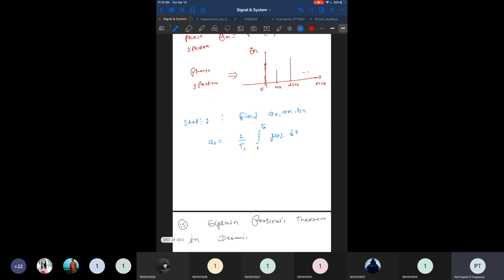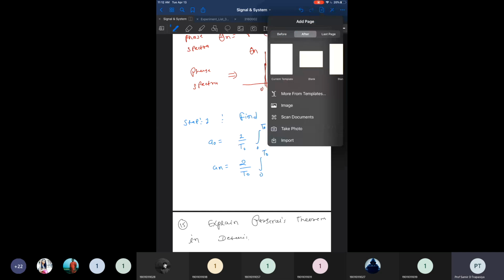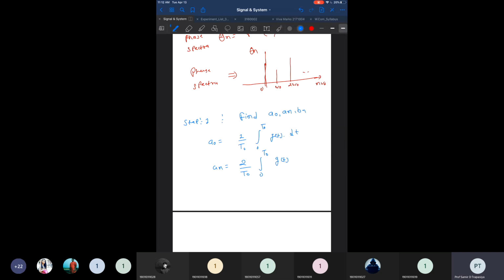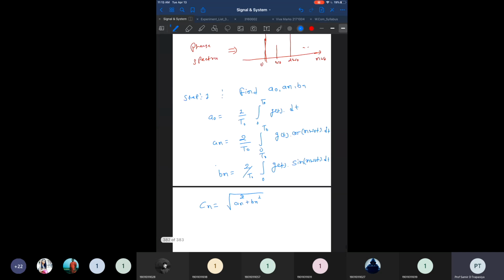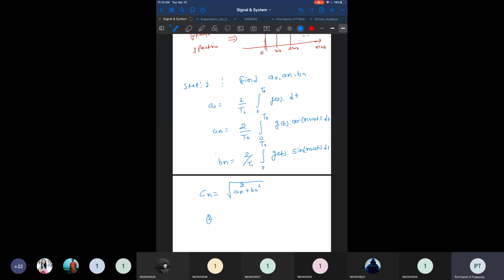Then we need to find An. An is 2 by T0 times the integral from 0 to T0 of g of t into cos n omega 0 t dt. And then finally we need to find Bn. Bn is equal to 2 by T0 times the integral from 0 to T0 of g of t into sine n omega 0 t dt. And then we need to find Cn. Cn is equal to square root of An square plus Bn square. And then theta n is equal to tan inverse of Bn by An.